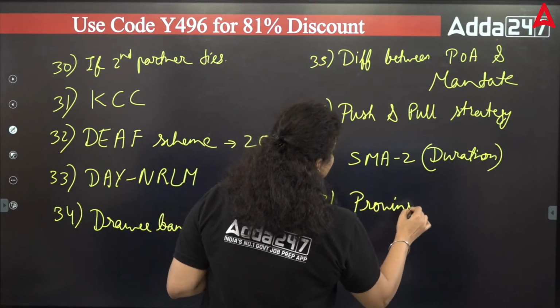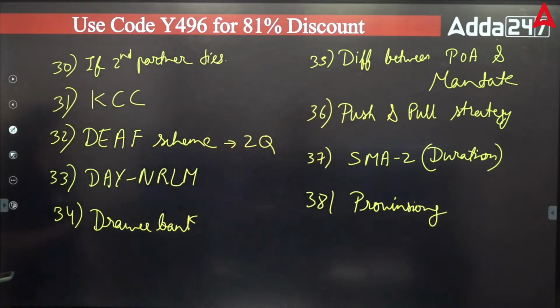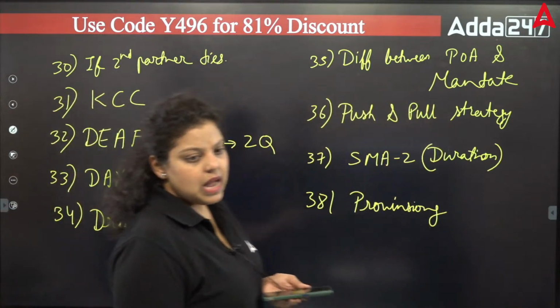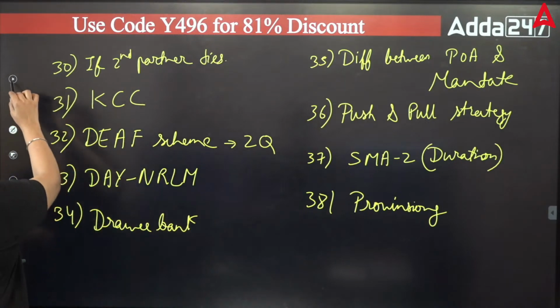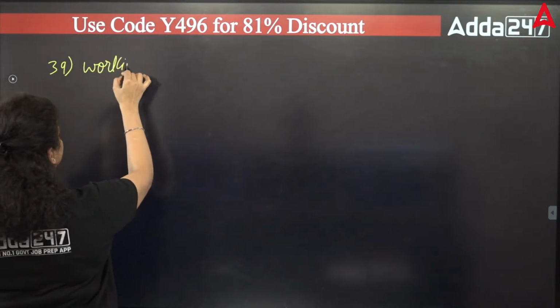One question was there in shift 1 also on provisioning. They have asked about unsecured doubtful assets. That was 100%. Working capital numerical was there. AS 18 was there. Okay. Next question was from working capital numerical.